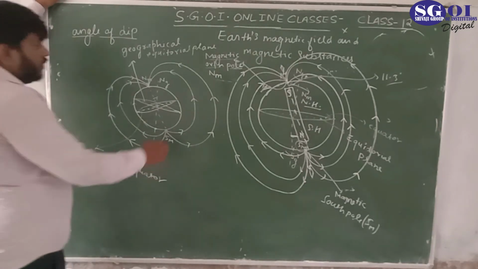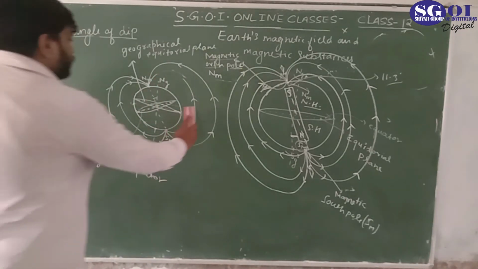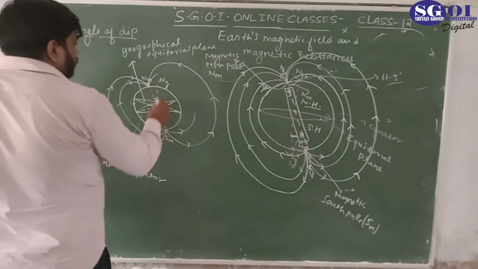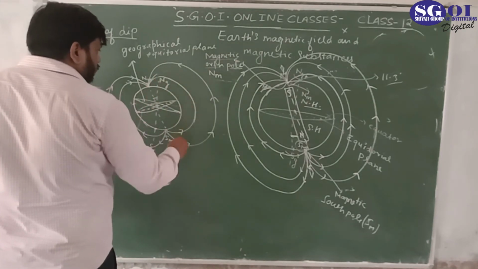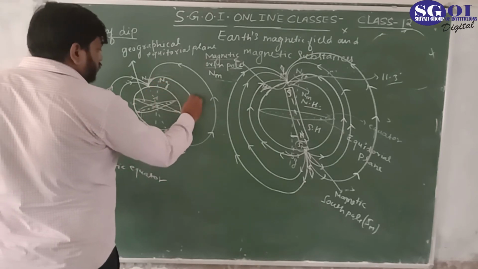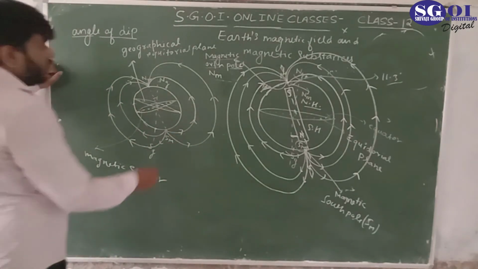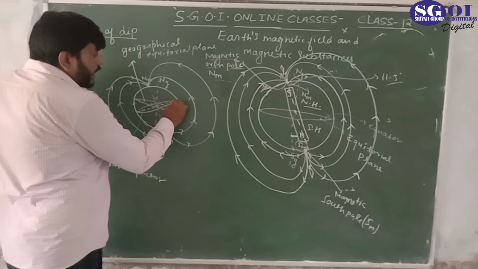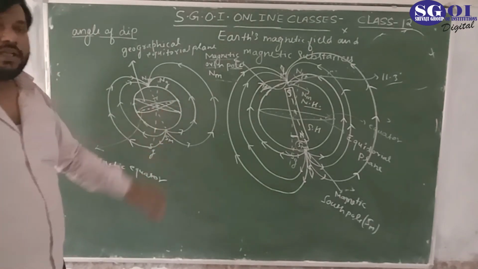Now, at this place, which is at the equator, which equator? The magnetic equator.